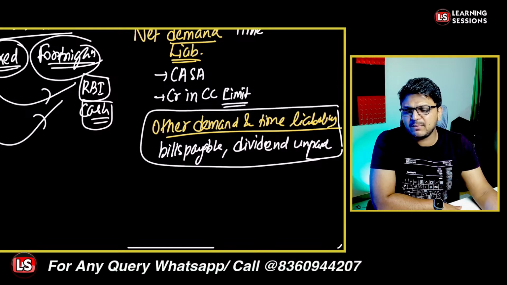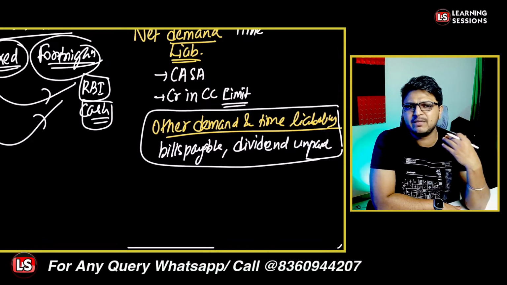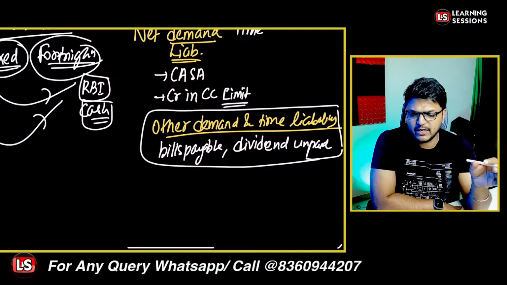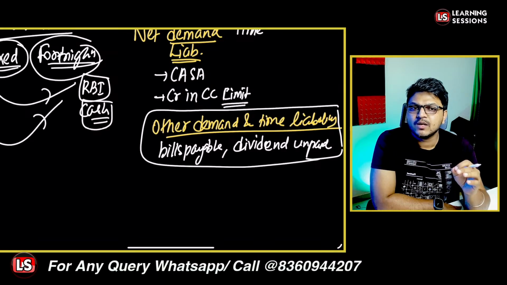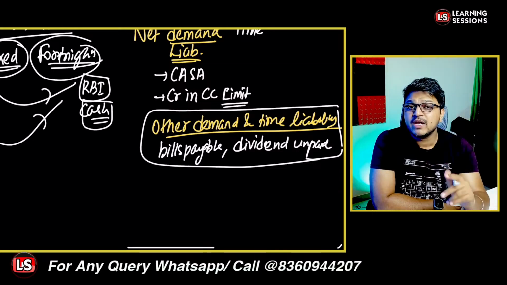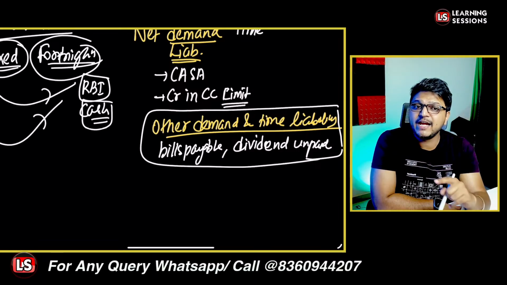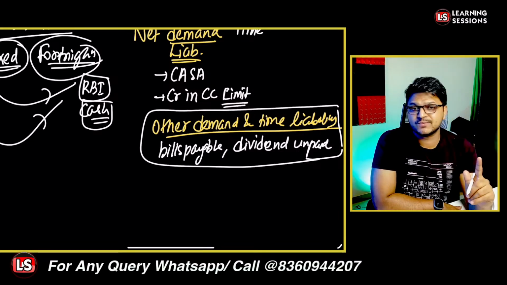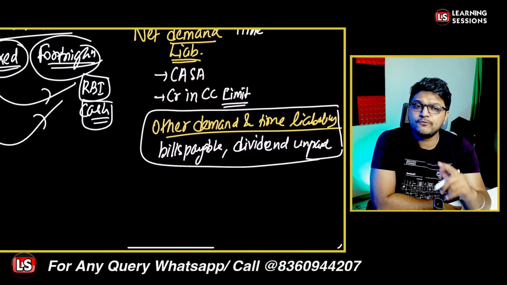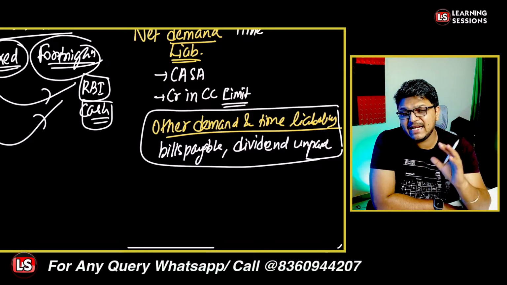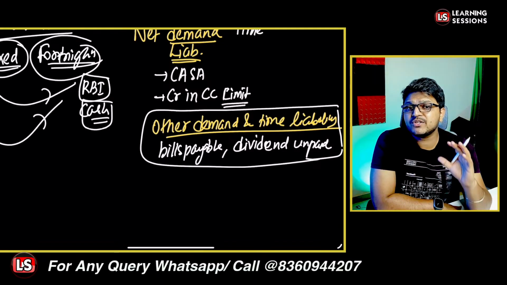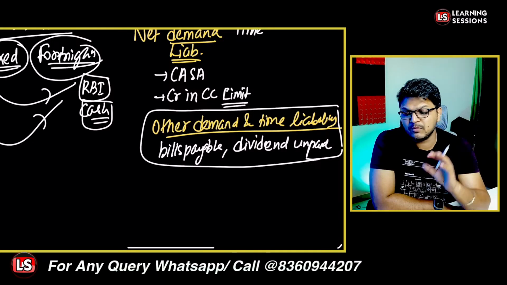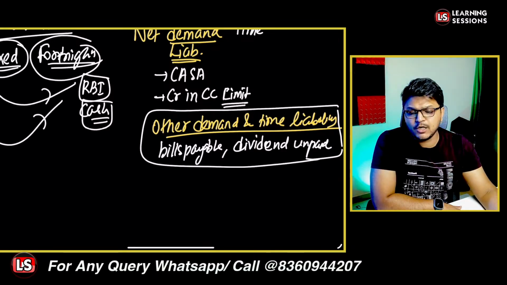Now let's say bank ABC says, I don't want to maintain the CRR. In that particular scenario, what will happen? A penalty is imposed by the Reserve Bank of India. I just told you that the CRR is to be maintained on a fortnightly basis, but a daily average of minimum 90% is to be maintained, right?